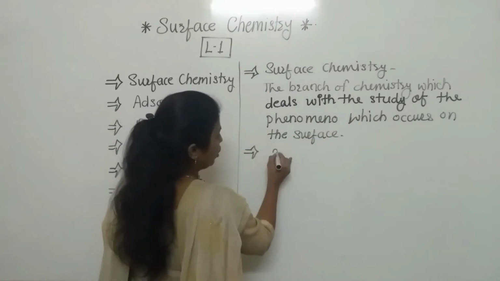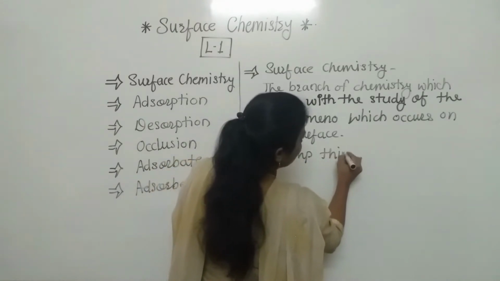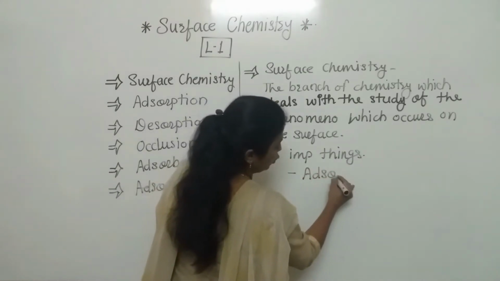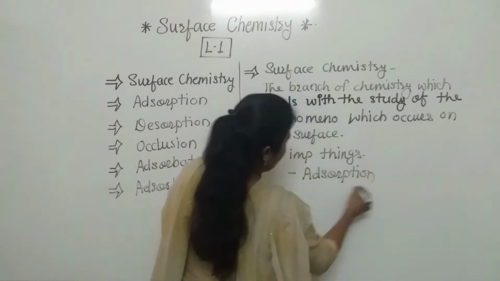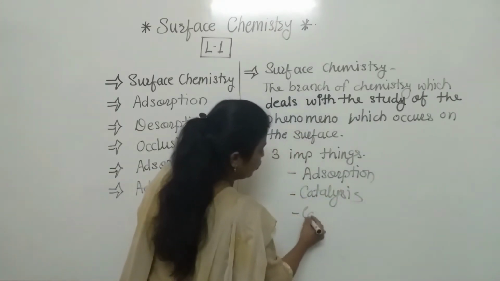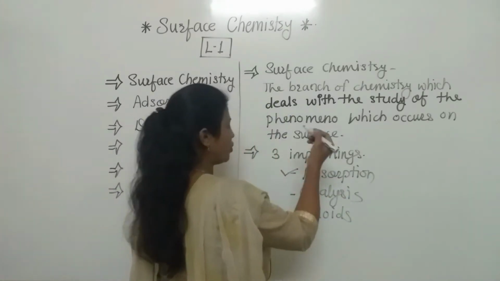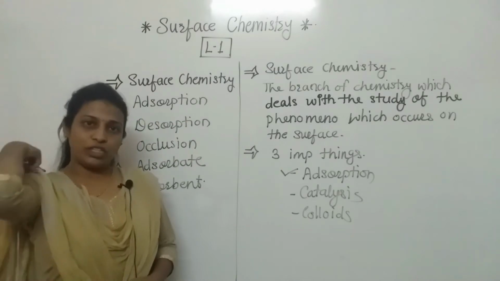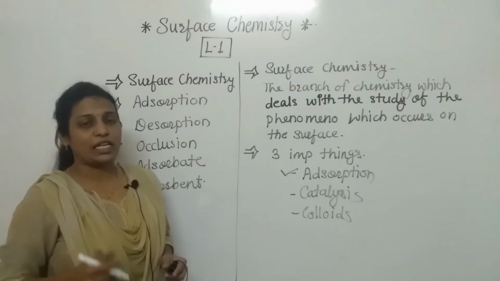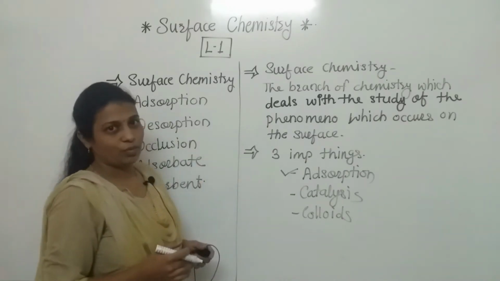In this topic we are going to study three important things or three important points. Which are these three important points? First one is adsorption. Second one is catalysis, and third one is colloids. Before going towards the remaining part, firstly we are going to start with the definition of adsorption. What is meant by adsorption, that also we'll discuss with the definition as well as an example. So firstly complete the notes, and after that we'll discuss the second point.